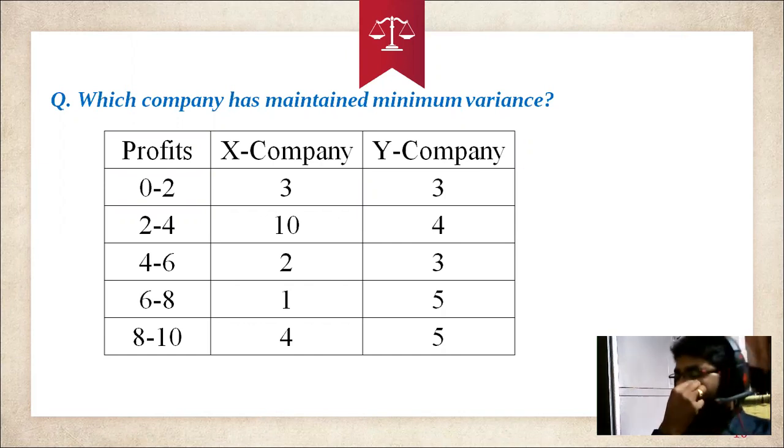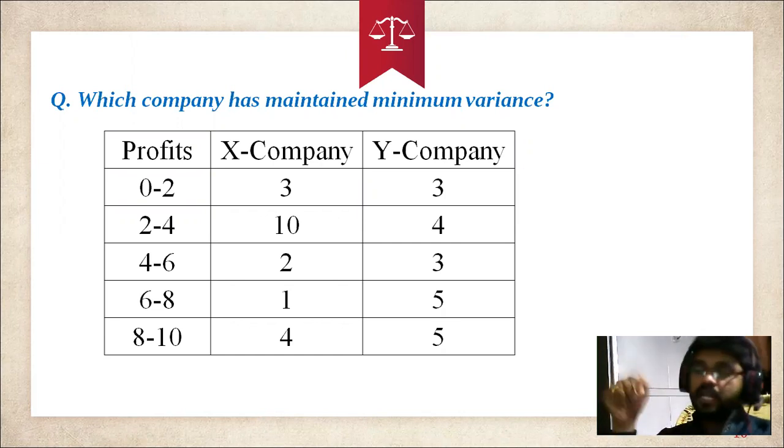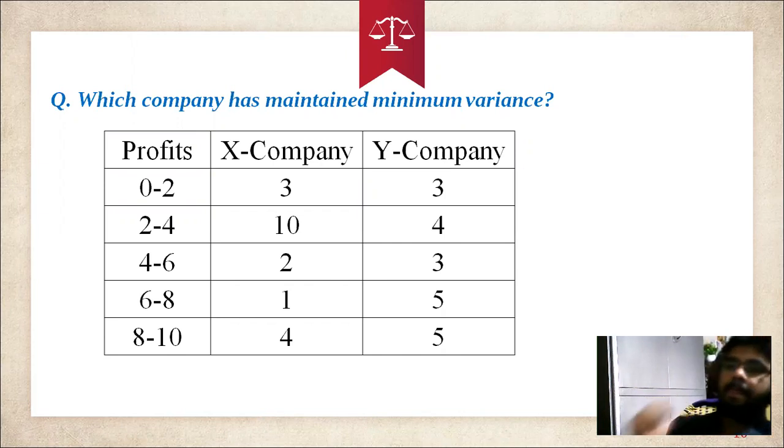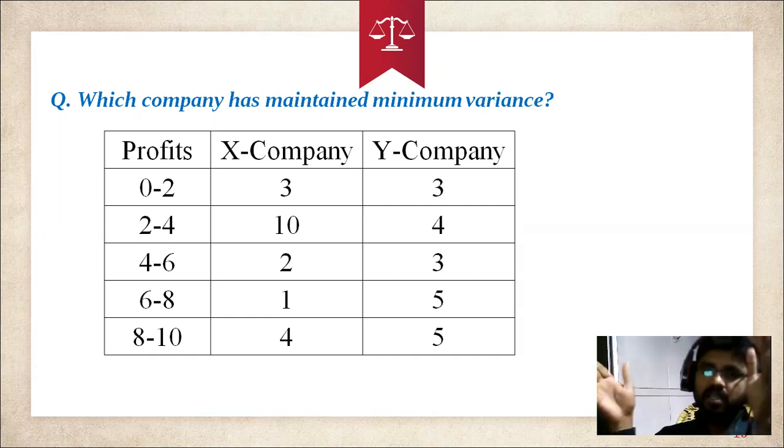In the variance we cannot put the square root. For the standard deviation we need to put the square root of the summation f into (x minus x bar) whole square divided by summation of f, or n, we can say. For example, which company has maintained the minimum variance? In the general research field, when data is given and you want to examine which company has maintained the minimum variance.